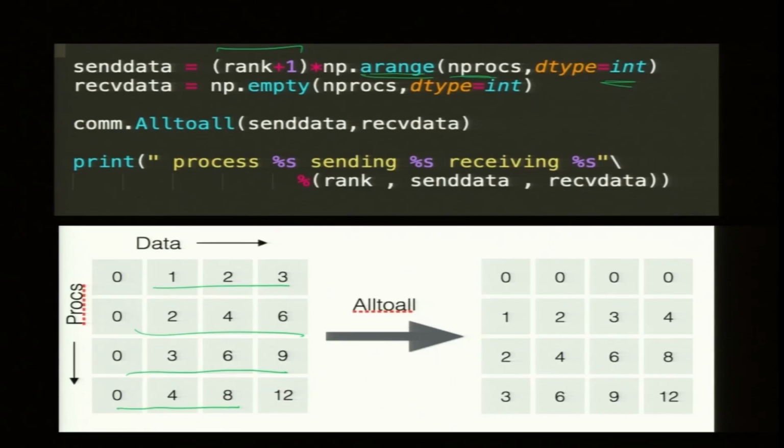Now, I will keep receive data empty, and then I do alltoall with send data. By the way, this big array is not sitting in one processor, it is sitting in 4 processors, piece by piece. So, you need to divide your data among all of them. There are 4 rows sitting there.